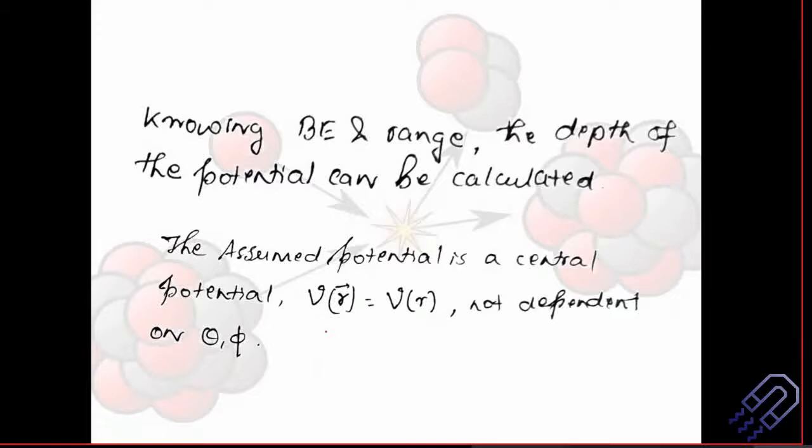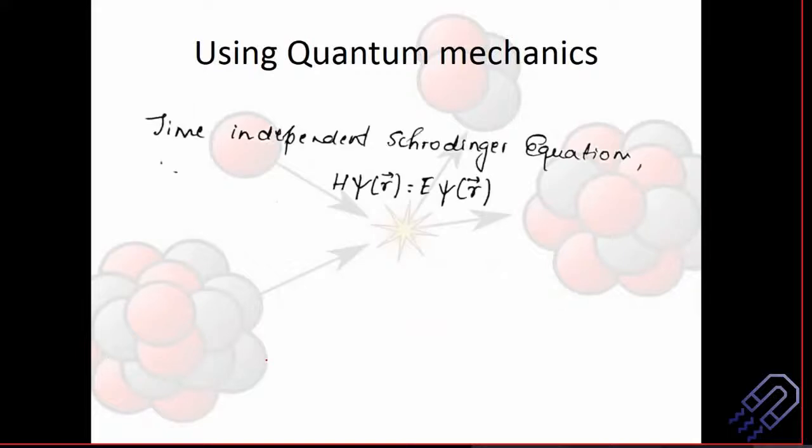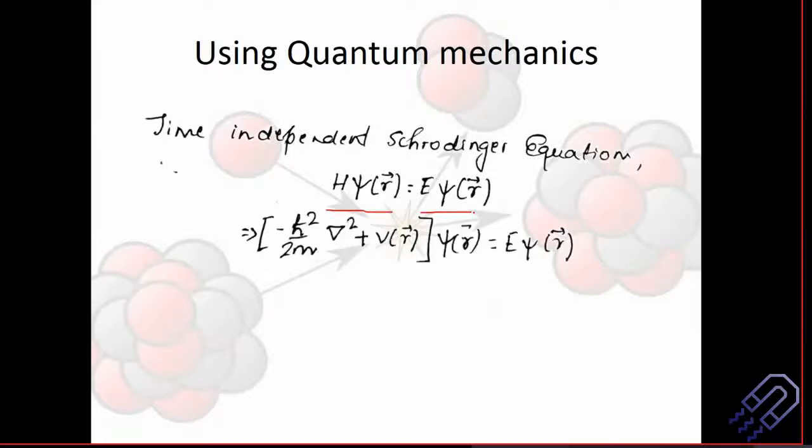This potential will be a function of r. It's basically a central potential, and a central potential is a function of r, but it doesn't depend on theta or phi. If you consider spherical polar coordinates, we are saying that it is independent of theta or phi. We are trying to simplify things here. Then we use quantum mechanics. We know the Schrodinger equation, H psi(r) equals E psi(r), and we use the Hamiltonian operator to write down this equation.